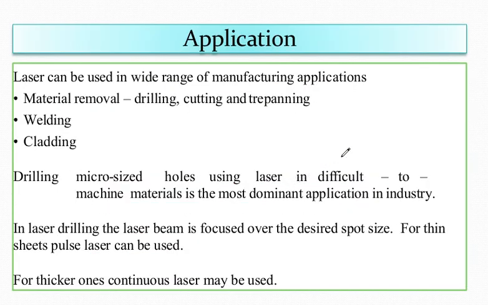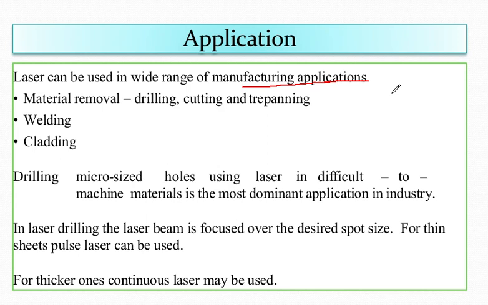Now, we are going to have a brief look at the applications of laser beam machining. As you can see, laser can be used in a wide range of manufacturing applications and non-traditional machining, and we prefer laser beam machining because advanced machining processes like laser beam machining and electron beam machining are mostly preferred, since the machining is done so fast and can be adapted according to the requirement of the product.